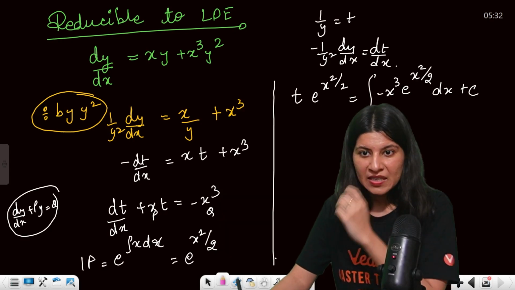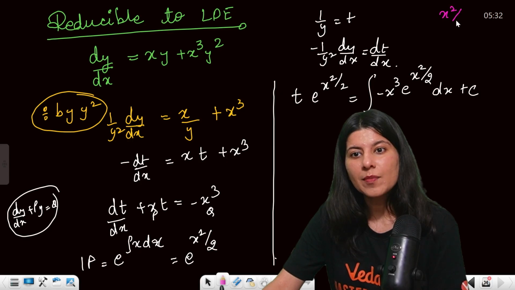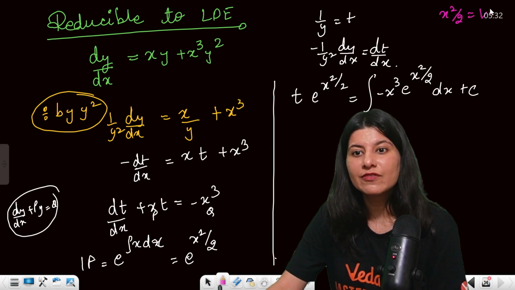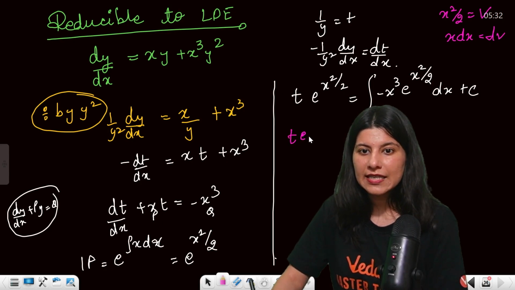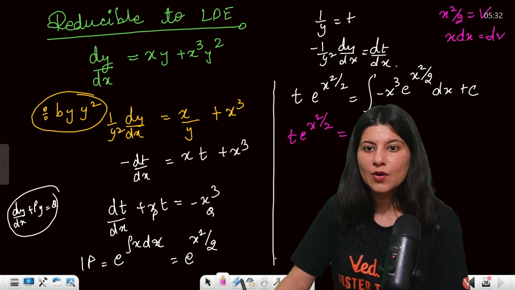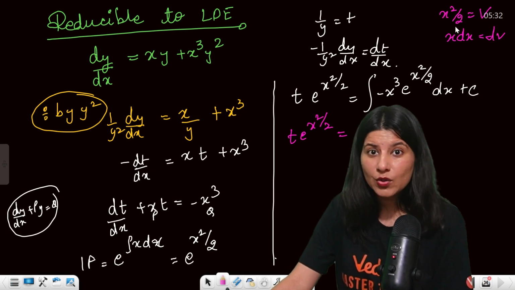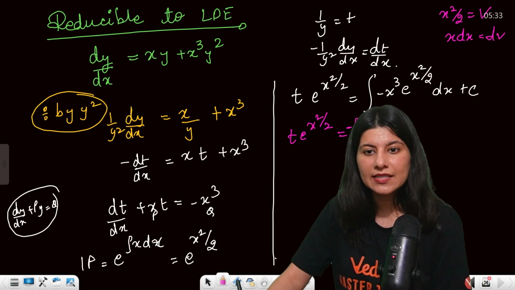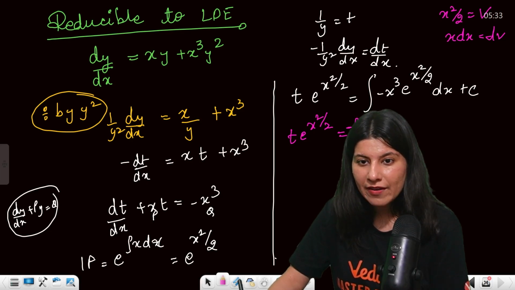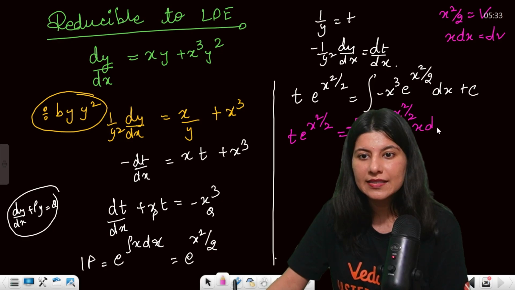Okay, so understand. Now x square by 2 I am putting as v. So x dx will become dv. Correct or not? So this is t e raised to power x square by 2 as it is. On the right hand side, can you see x square by 2 is v, or you can say x square is 2v. So minus sign is here, then you have x square e raised to power x square by 2 and x dx plus c.